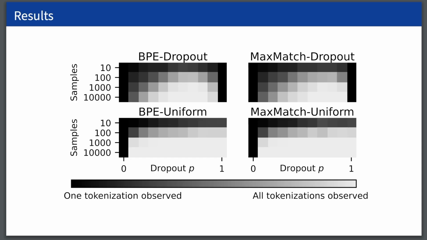Compared to BPE and MaxMatch dropout, uniform sampling exposes the model to the full range of possible tokenizations for any input word. In this chart, we see that even for very large sample sizes, BPE and MaxMatch dropout still don't eventually sample the full set of tokenizations for an input. On the other hand, uniform sampling samples the full set in a very small number of samples.